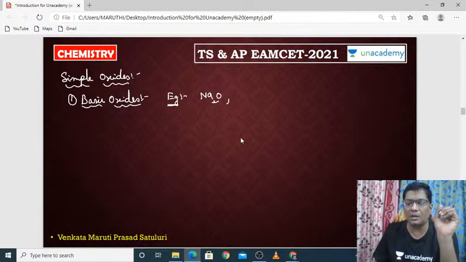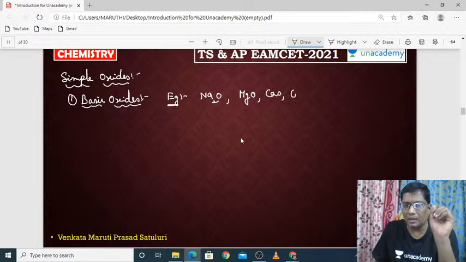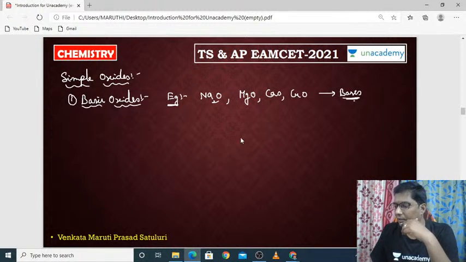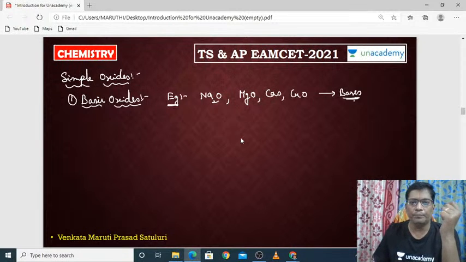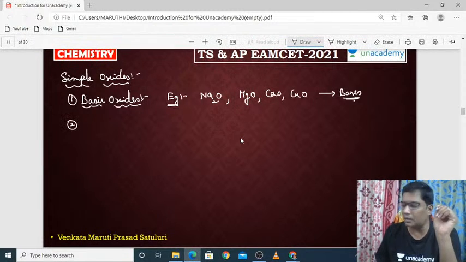That's why this oxide is called a basic oxide. Suppose if you take magnesium oxide, calcium oxide, copper oxide, these will form bases when they are dissolved in water. That's why these are all called basic oxides.